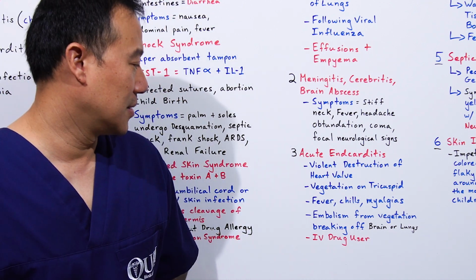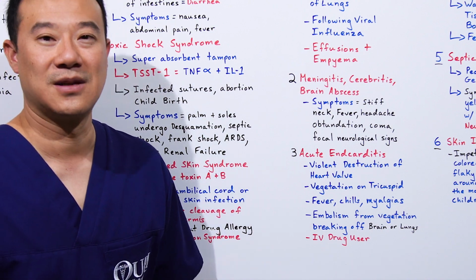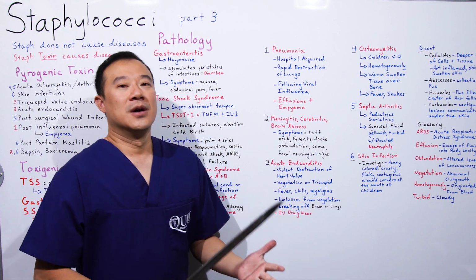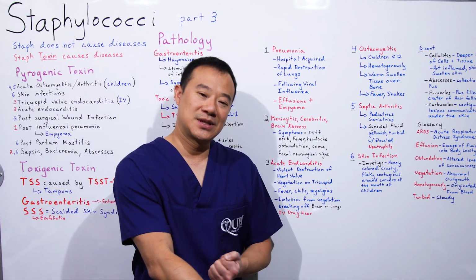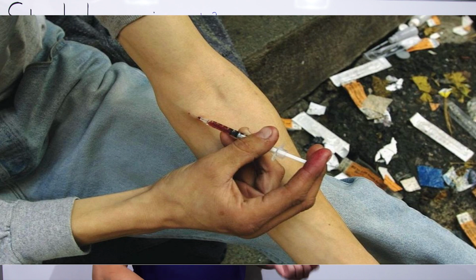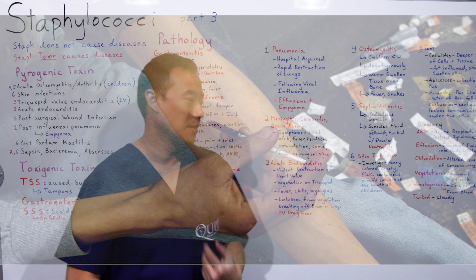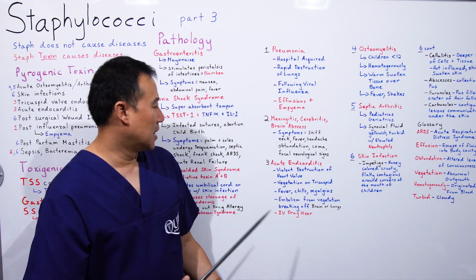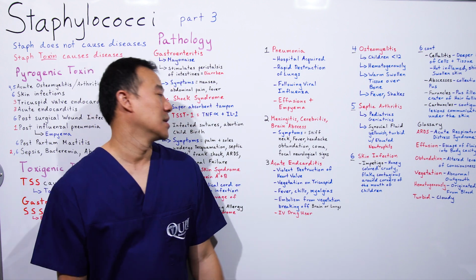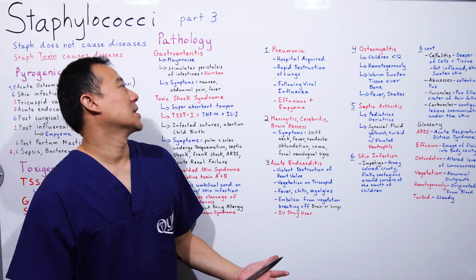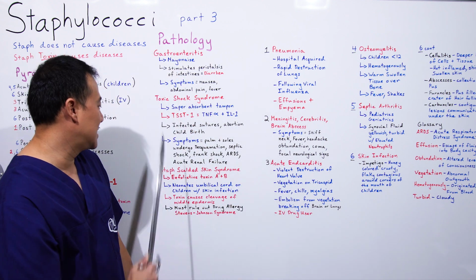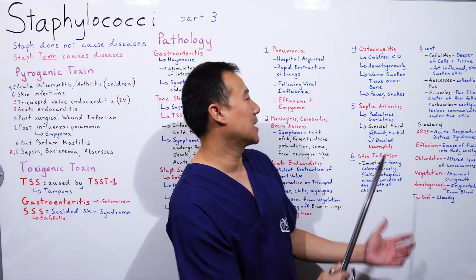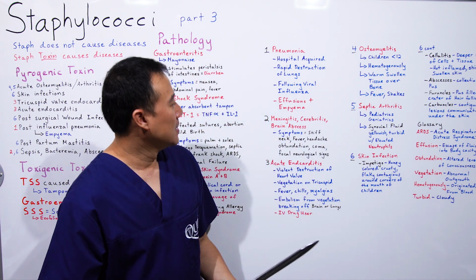Embolism from vegetation breaks off and can end up in the brain, causing a stroke, or in the lungs, causing embolism in the lungs, and usually the symptom is difficulty breathing. And this is usually an IV drug user. The IV drug user would inject himself into the vein. The bacteria on the needle will get into the blood system, end up in the heart, leading to the vegetations on the tricuspid, and of course damaging the heart valves. So that's acute endocarditis. So those 1, 2, 3. So these 6 diseases will show up on your board exams. Let's talk about the other diseases that can show up on your board exams if they're evil.